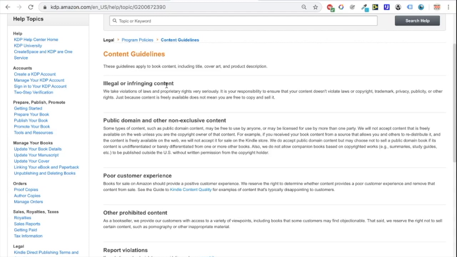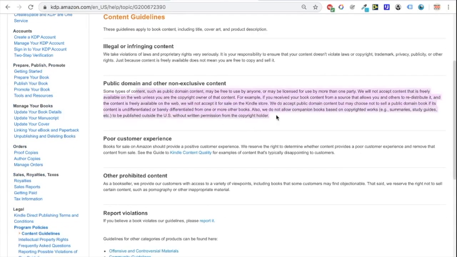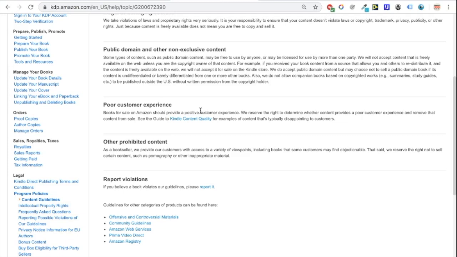And obviously use the UK trademark search and the US trademark search. I'll put links to those in the description so you can check for trademarks as well. So public domain, you can read all about what you can do and what you can't do with public domain here. I'm not going to read out the whole thing.